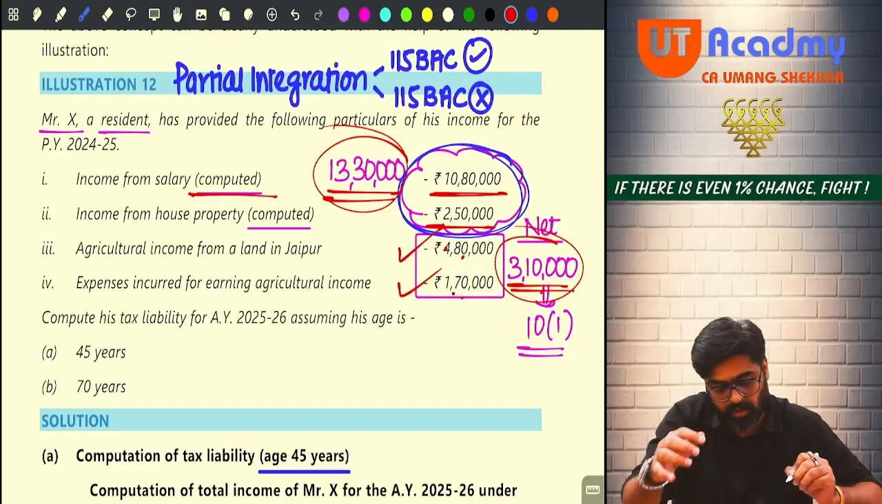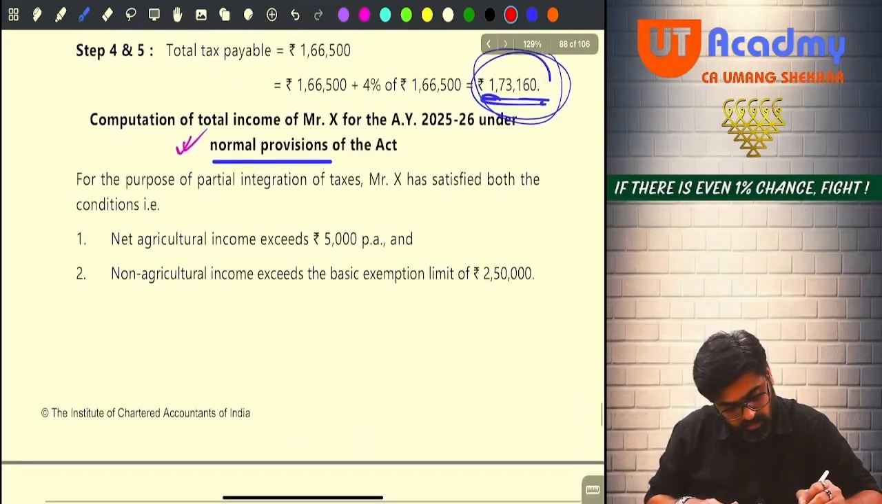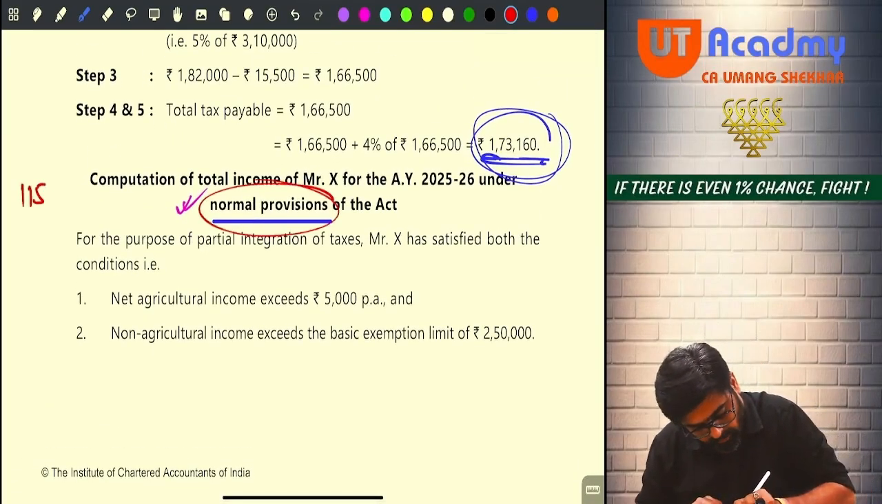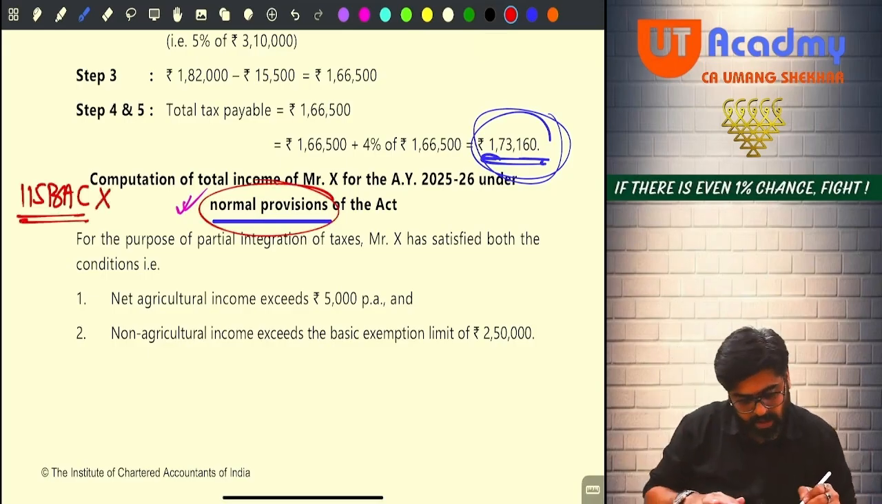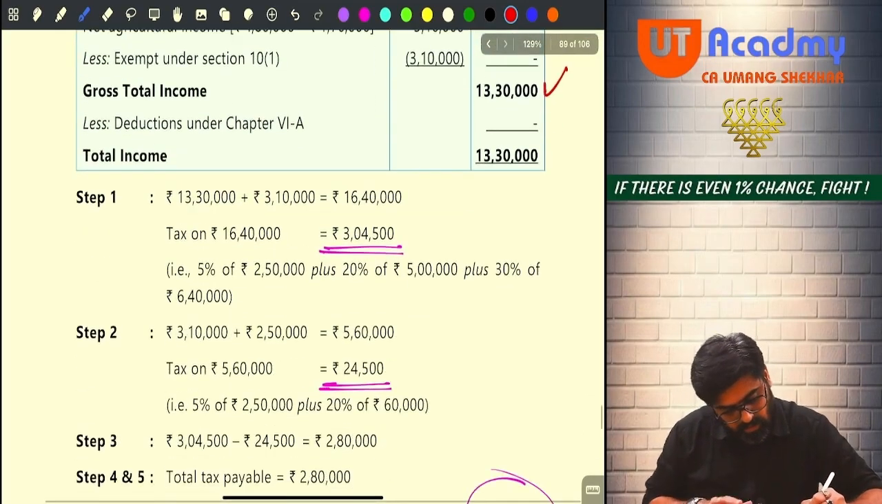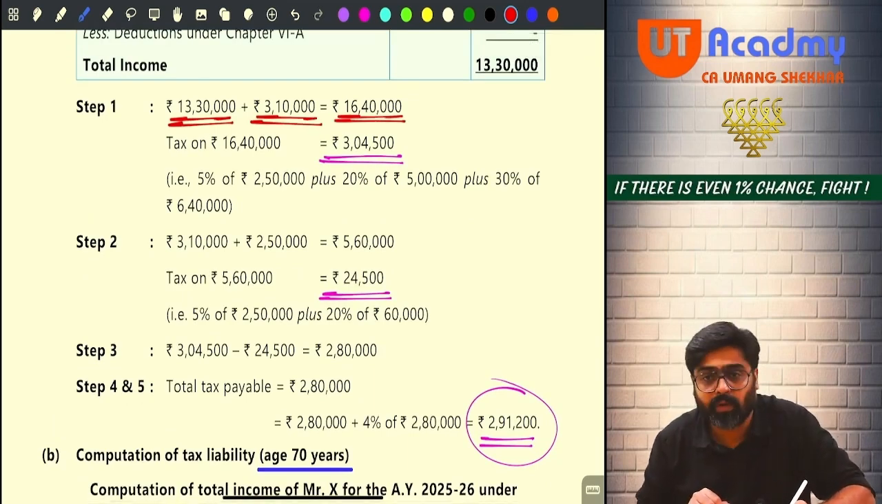See, I'll keep on showing also. See, 45 years, normal provisions, not the default regime. Section 115BAC, we are not following this. Here total income is 13 lakh 30 and 3 lakh 10. On 16 lakh 40, we are calculating the tax.